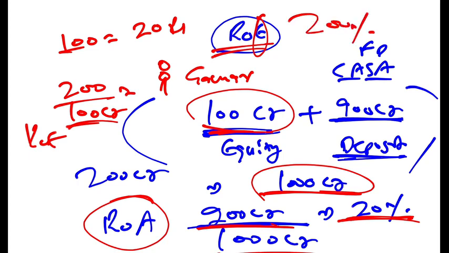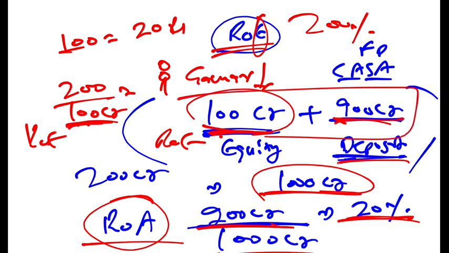200%, right? So it is always better for the banks to put in less of their own money and take as much as possible from the people, because in the denominator you will put your own equity, so your return on equity will keep on increasing. So banks are more concerned with return on equity, but the performance of the banks is measured more by the return on assets. Understood now?